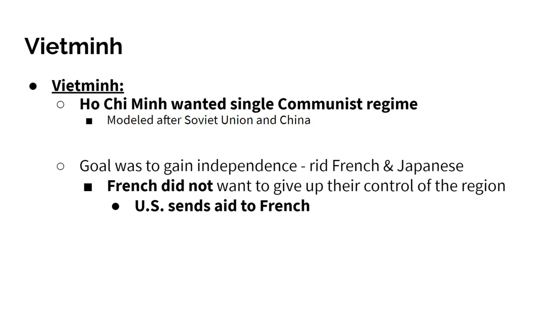So Ho Chi Minh forms the Viet Minh, which is a group that will be fighting throughout this war. Ho Chi Minh wanted a single communist regime, and he wanted to model it after his neighbors, China, and then also the Soviet Union. So he was a communist and wanted to make all of Vietnam a communist country. So the goal, once again, was to gain independence, to get rid of any forces that are in that region.